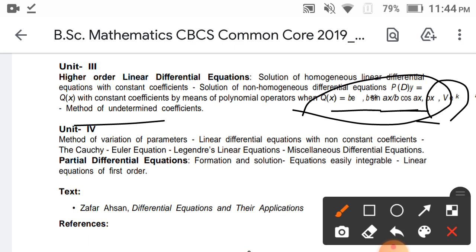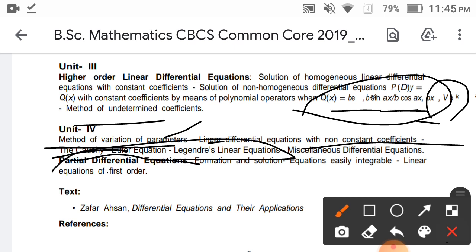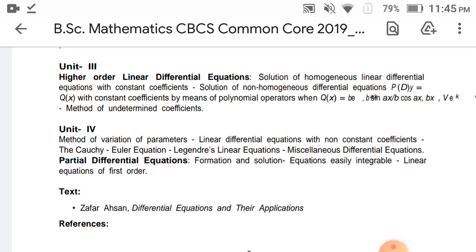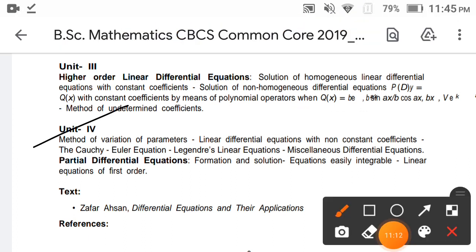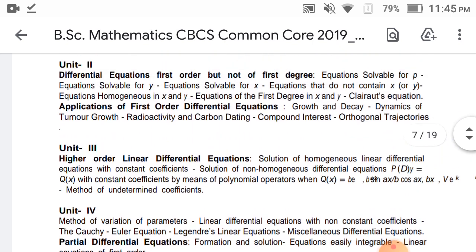And then the method of undetermined coefficients is also an important topic. And the last one is the method of variation of parameters, as separate methods in the second sem. Totally problematic. Linear differential equations with variable coefficients: the main important topics are Cauchy-Euler's equation, Legendre's linear equations, which are long answer topics. And variation of parameters is also a most important topic, with Cauchy linear equations and Legendre's. This is the second semester syllabus.